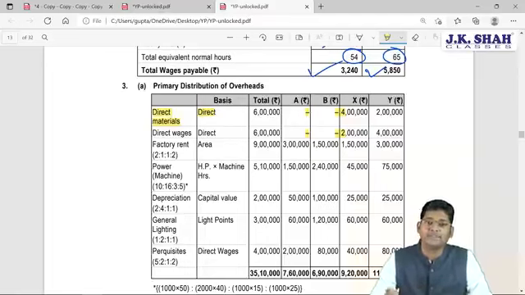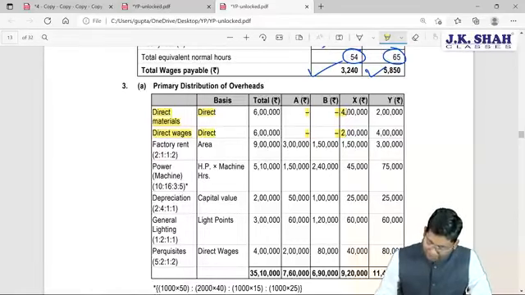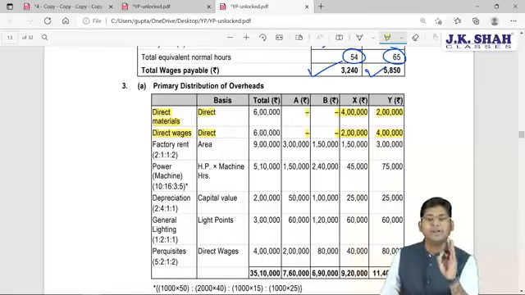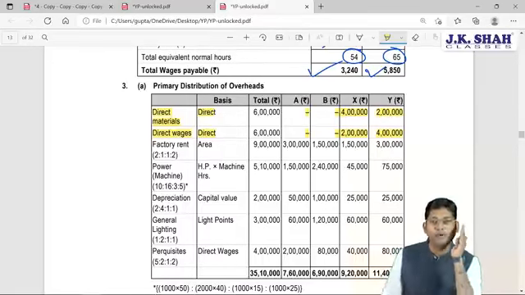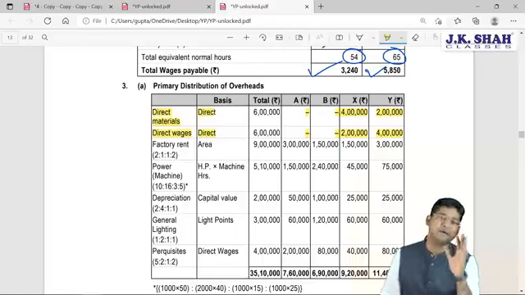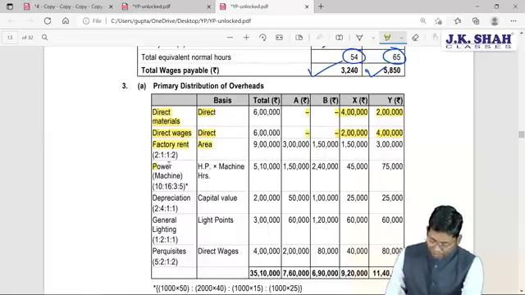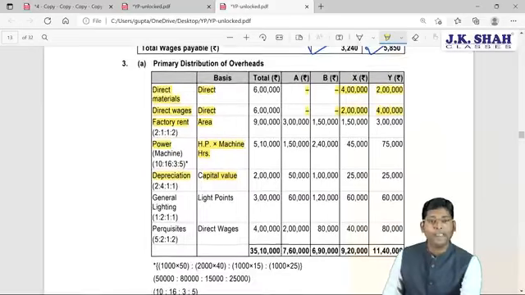This is what we have discussed. Same is applicable for your wages. They are also directly given, but we have taken only figures which are related to service department. So as far as your direct cost elements are concerned, you should record them only and only in service department column. Factory rent is bifurcated area wise. Your power is bifurcated according to HP into machine hours. Your depreciation is bifurcated according to capital value. Ratios are given. Then general lighting is divided according to the light points.